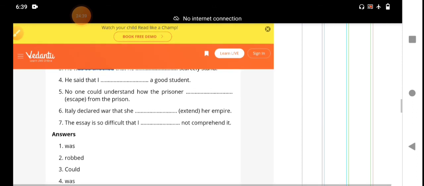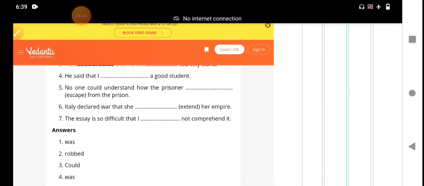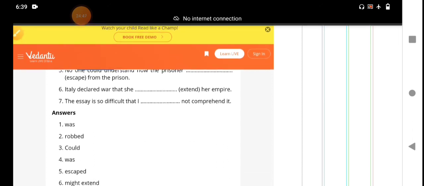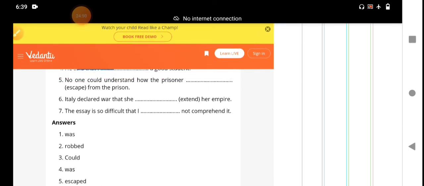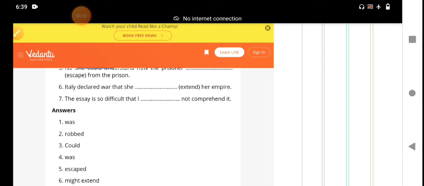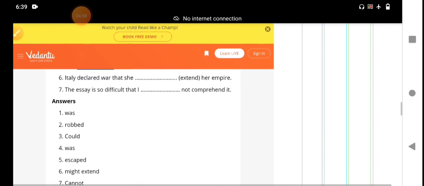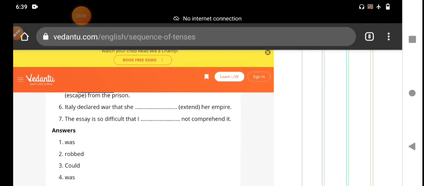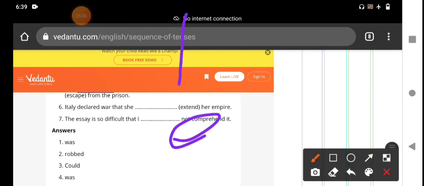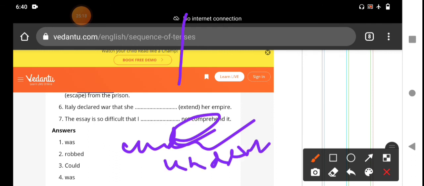In indirect speech, he said that, subordinate clause, I was a good student. No one could understand how the prisoner escaped from the prison. Italy declared that she might extend her empire. The essay is so difficult that I cannot comprehend it. What is the meaning of comprehend? Comprehend means understand. Comprehensive, comprehension passages. Comprehend means understand. That is the meaning of the sentence.